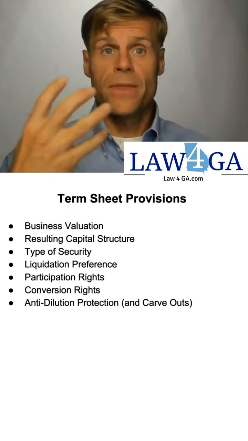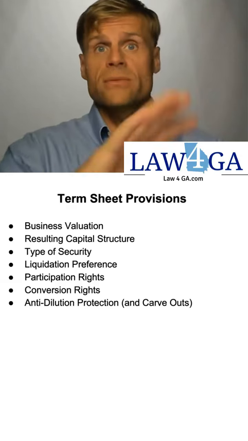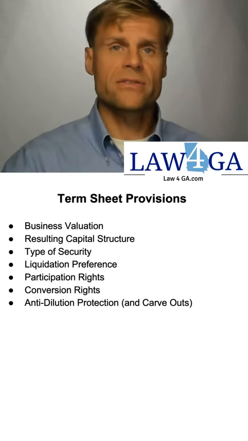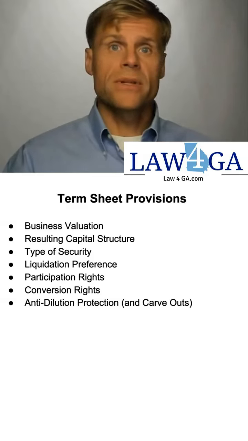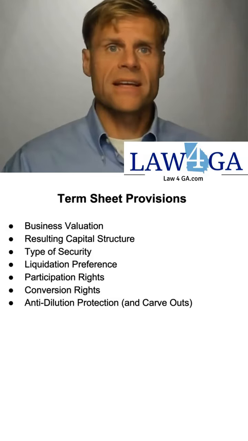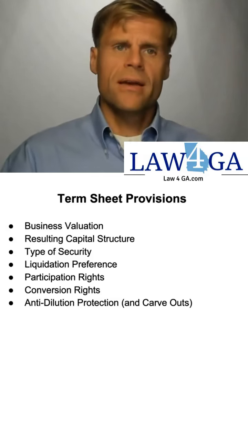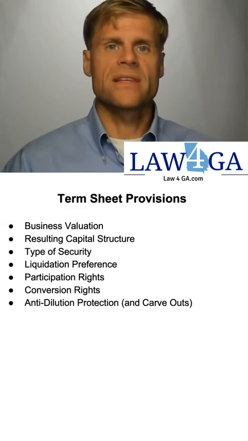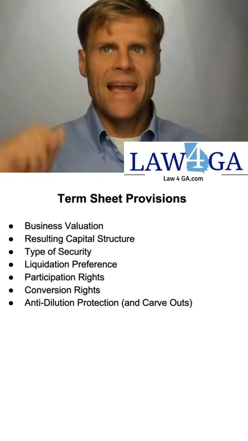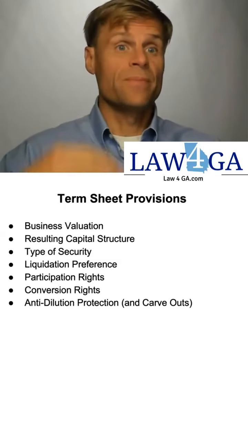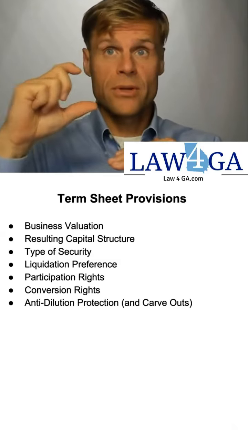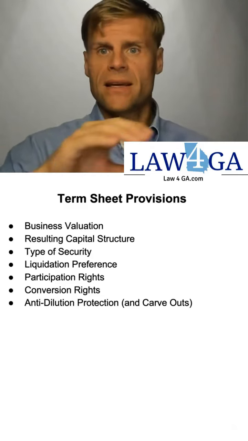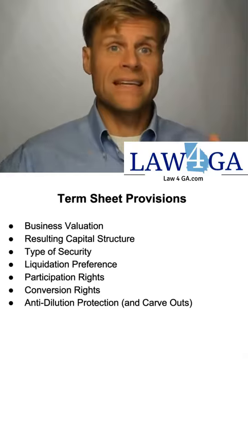Anti-dilution protections, this is protection of the investor. That means that their preferred shares are not subject to dilution. So if there's a future financing round and more shares are issued, or there's a stock split or something like that that somehow affects the overall capital structure, meaning that there are more shares out there causing the current shares that the investor holds to be worth less, anti-dilution protections say they will adjust the conversion rate between preferred shares and common shares so that basically the investor in no event is diluted.